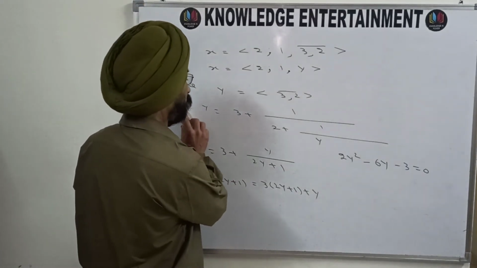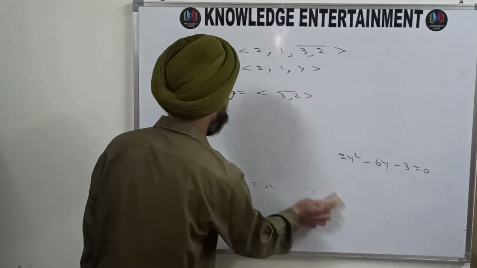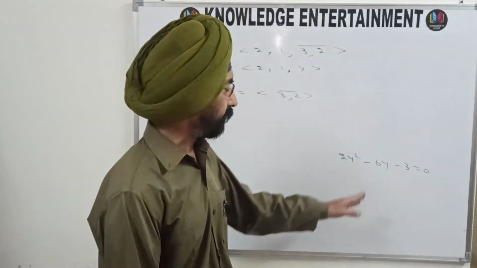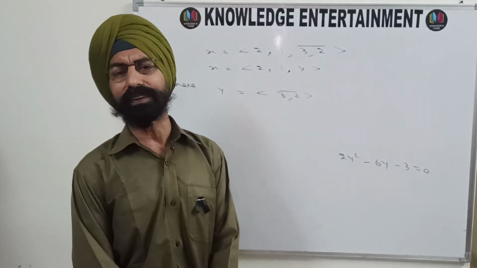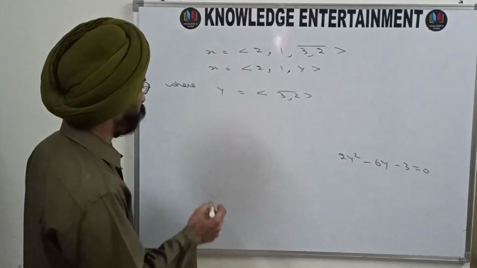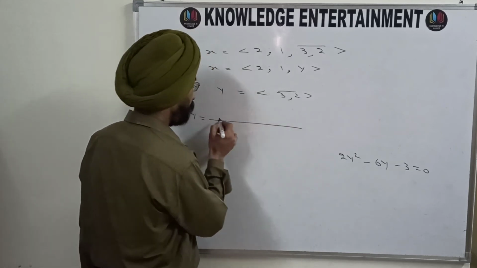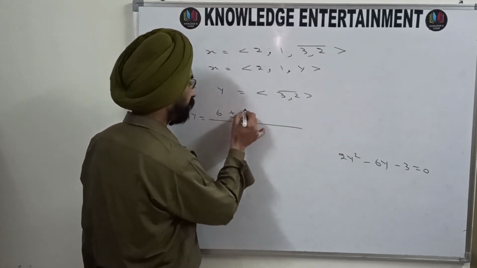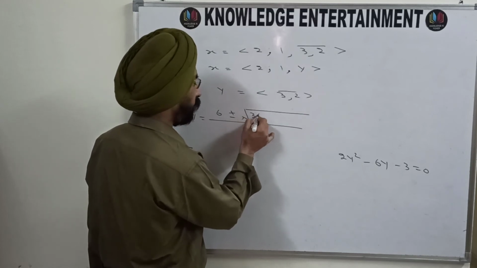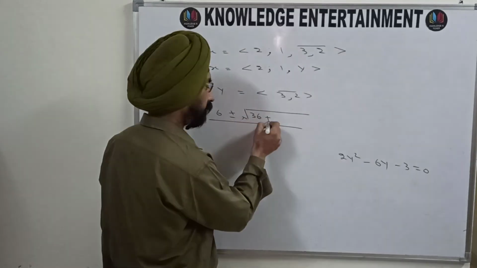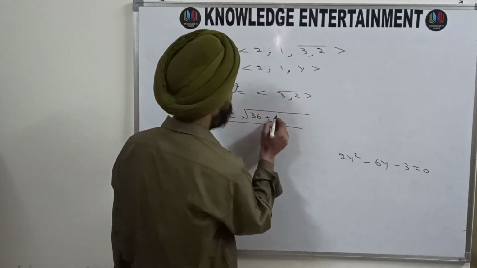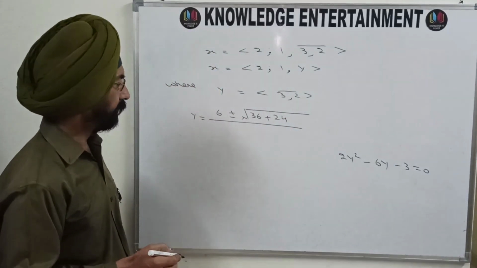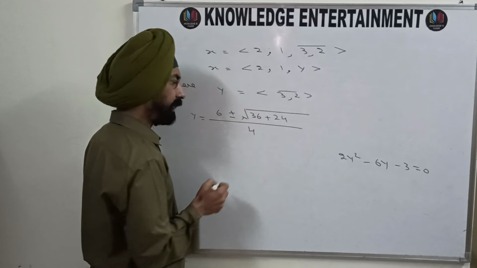Okay. So what is the solution of this quadratic equation? You are having a quadratic equation ay square plus by plus c is equal to 0. So the solution, you know that y is equal to minus b plus minus under root b square minus 4ac upon 2a. So the solution here is y is equal to 6 plus minus square root 36, minus, will become plus because it is negative here, 4ac, 4 into 2, 8 into 3, 24, divided by 2a is 4.